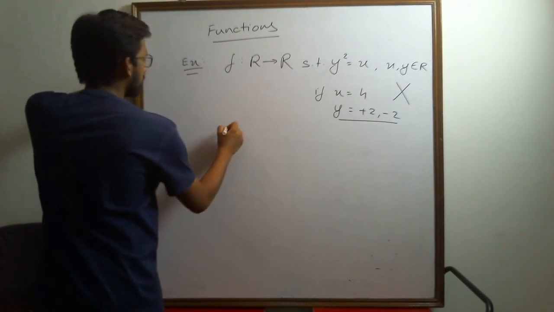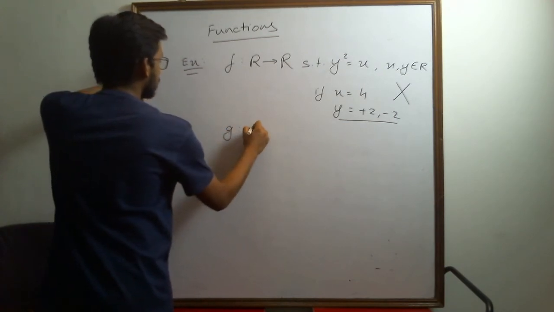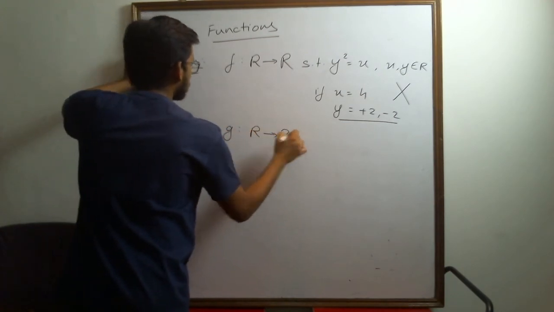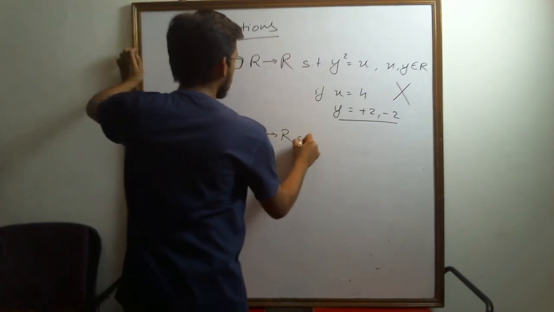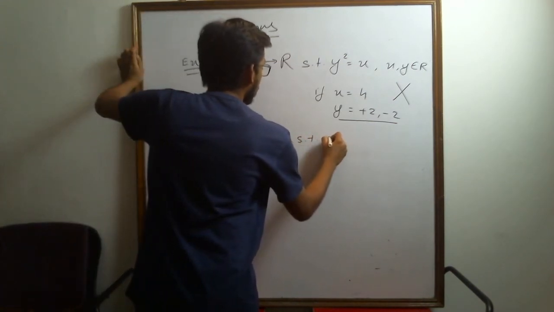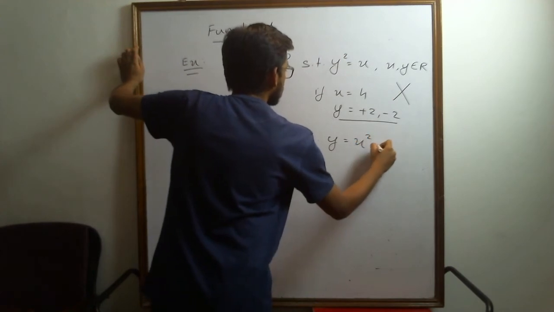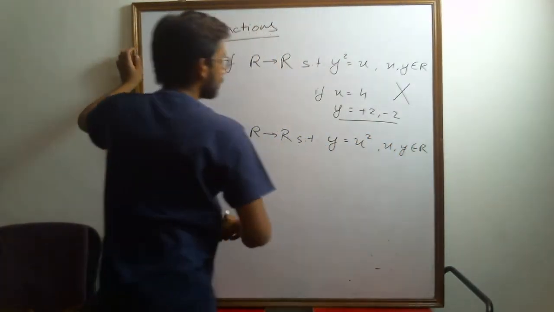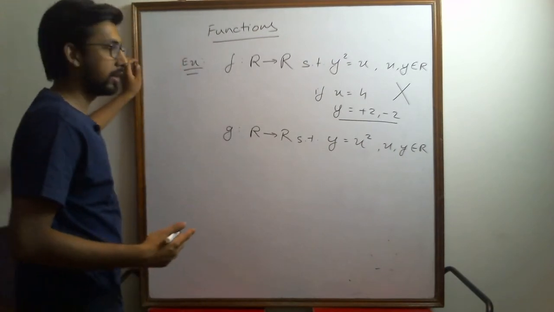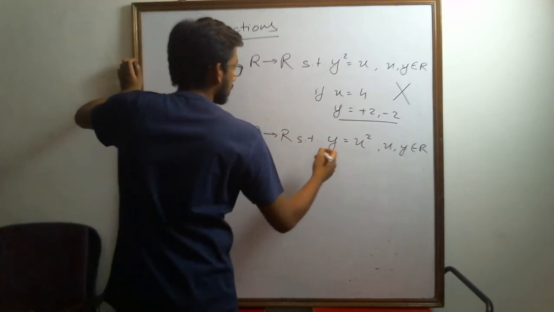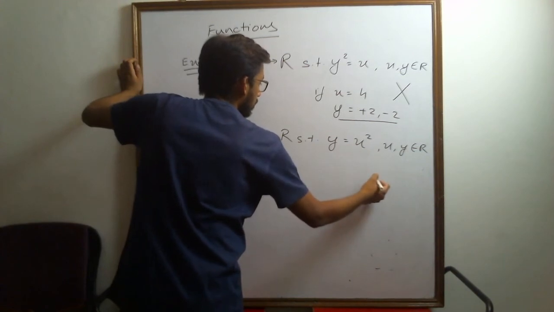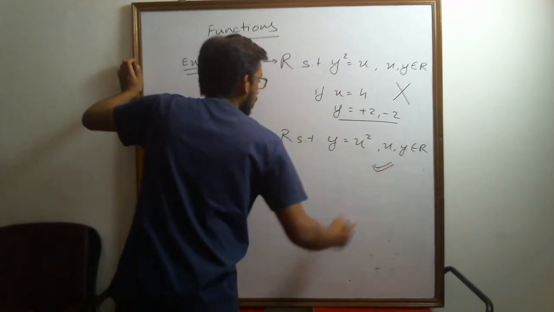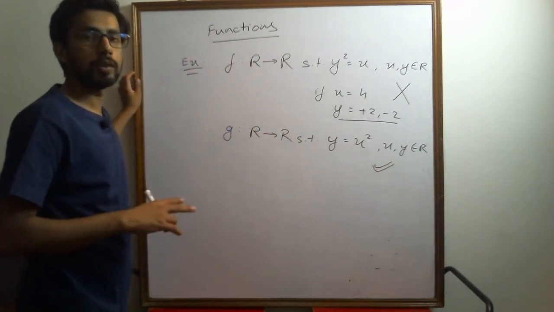If I change it just a little bit, say I am defining a function g from set R to R, the set of real numbers, such that y is equal to x square, where x and y belong to the set of real numbers. Now if we look at this, yes, this is a function, because it will satisfy both our conditions.